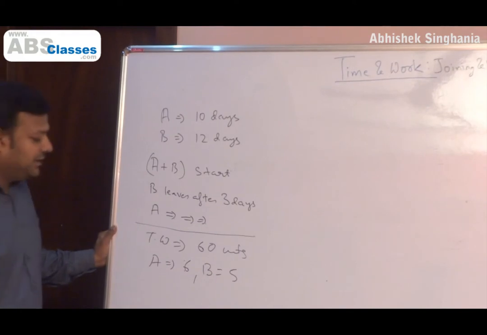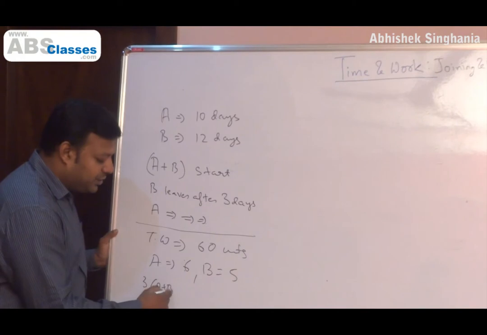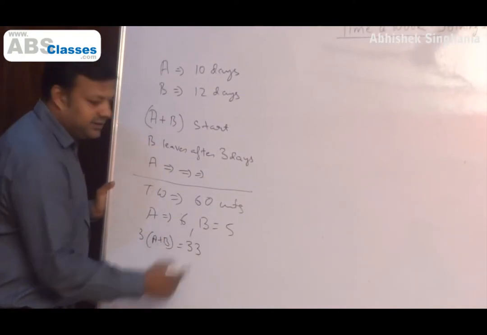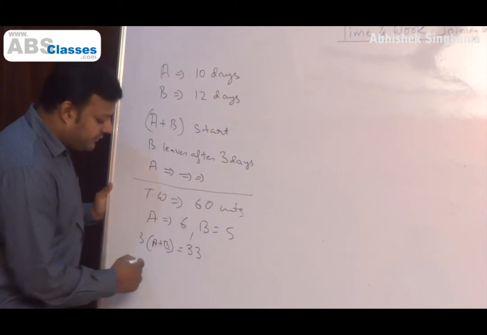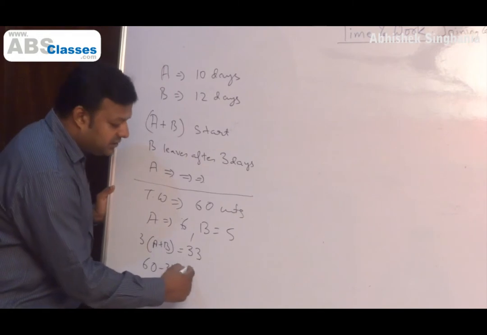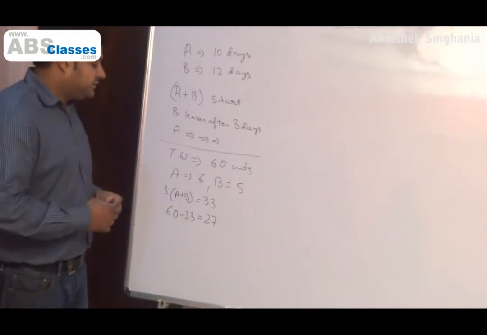So 3 days A plus B work. Now as you can see, together they will do 11 units in a day. So 3 days they will complete 33. Now B quits in a huff. So what is the work left for A to complete? 60 minus 33, which is 27, which poor A has to complete on his own. He has been ditched by his friend B.